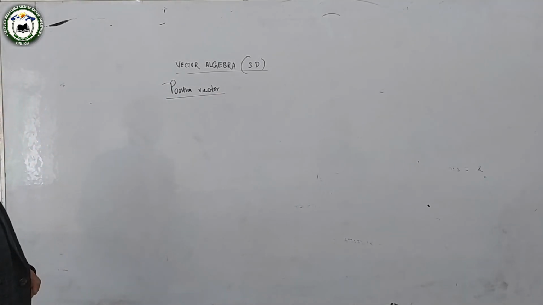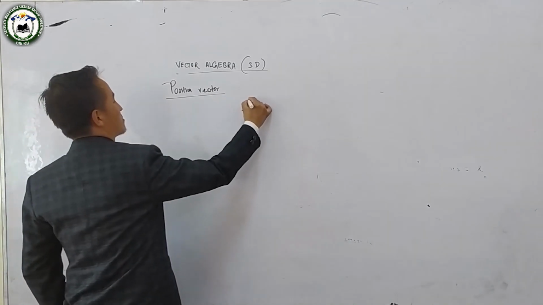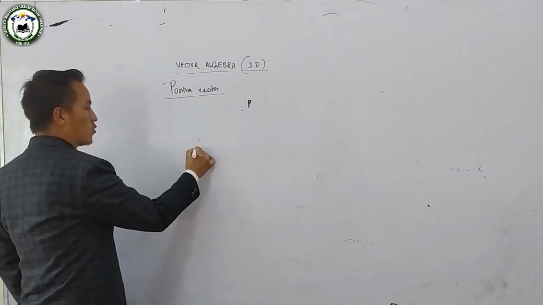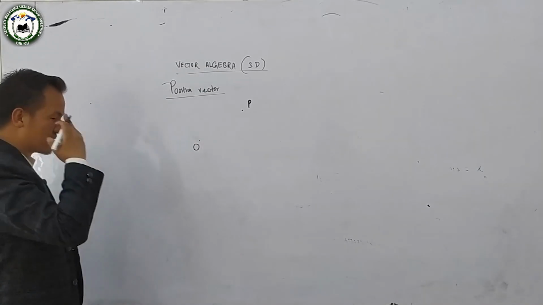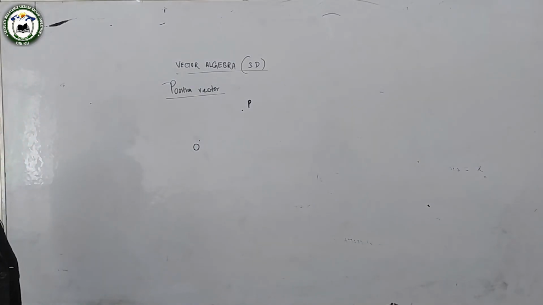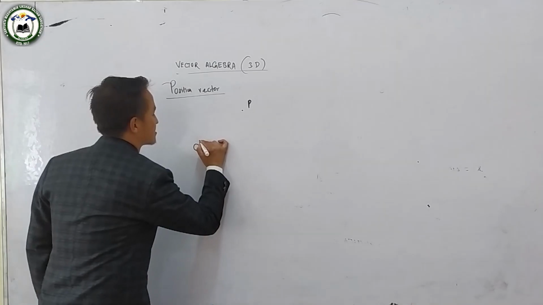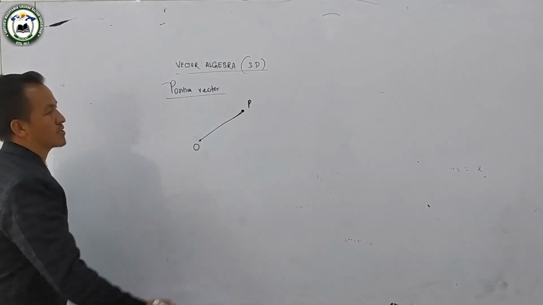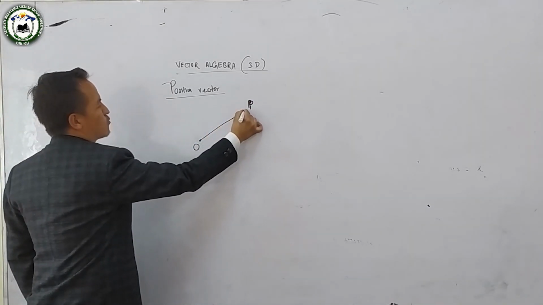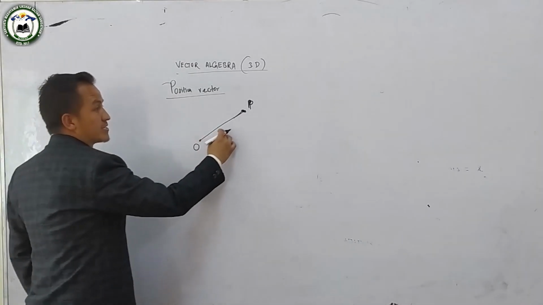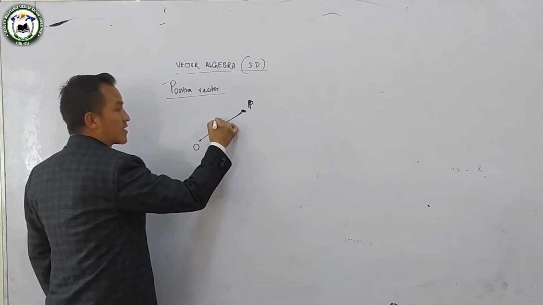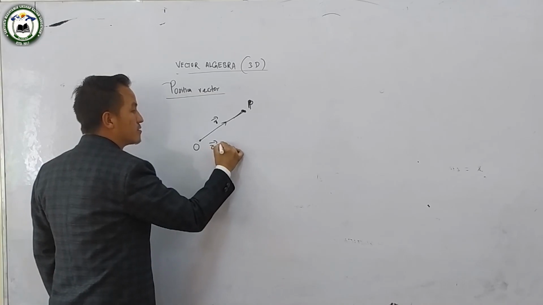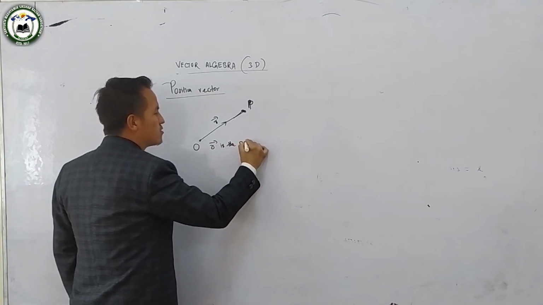So if P is a fixed point, and suppose O is also a fixed point. Suppose O is taken as the origin. If we join this OP, P is the fixed point. Suppose this OP, I will represent this vector as R. Then this vector R is the position vector of P.